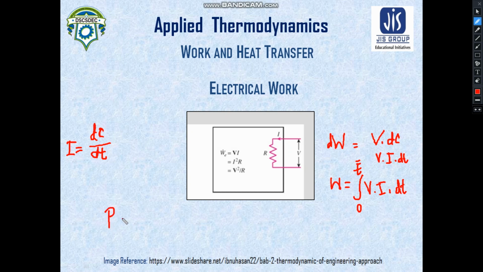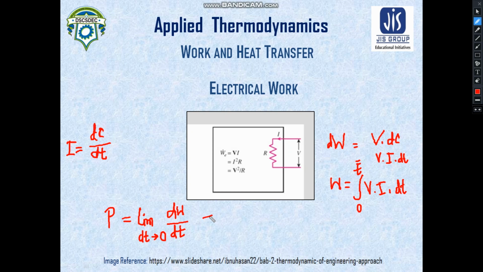So let us consider electrical power as P. From the basic concept of calculus, we know that this dt should be very close to 0. So limit dt tends to 0, it will be dW by dt, that means work done per unit time.